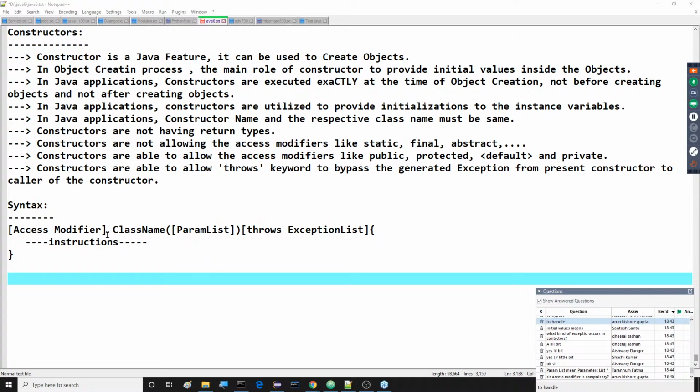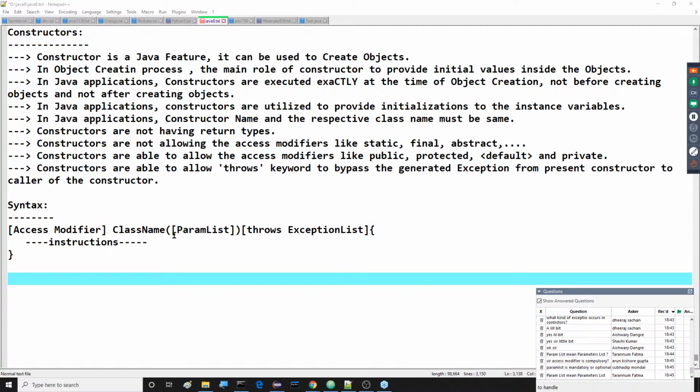Yes, sir. Access modifier is required. If you are not providing any access modifier, automatically which one do we get? The default access modifier is what we get here. If you are not providing an access modifier, this is the one that is provided. Observe this clearly.